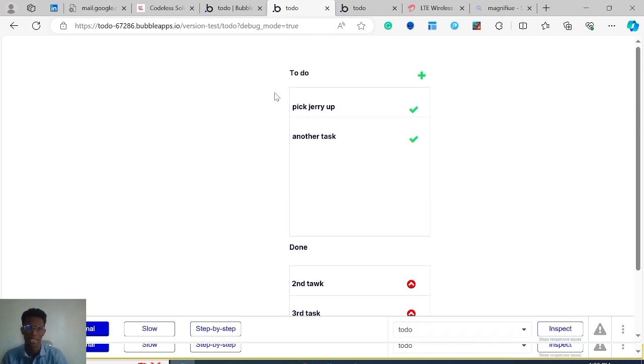You can also create more categories. Instead of to do and done, you can have to do, in progress, and done. So you can have another list here, and then you'll be looking at how to change a task status from not just yes, no now, but to do, in progress, and done. So the best case for that will be using the option set, which is not correct, but it's good to push your boundaries and try new things.